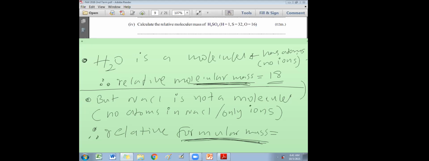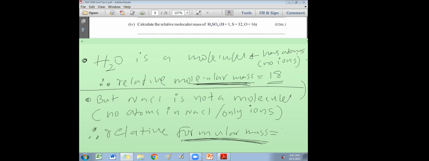But the students as well as teachers, they don't know the difference between these two. What is the molecular mass? What is the formula mass? Any chemical compound has a formula. Then you can tell the formula mass for both covalent and ionic compounds. But relative molecular mass only for the covalent. So you can calculate both.